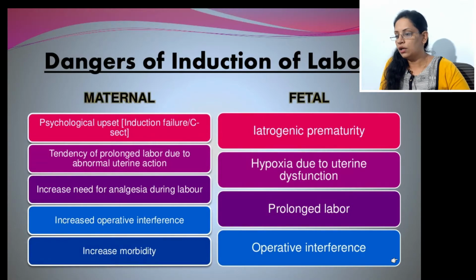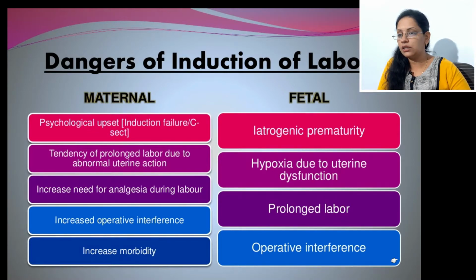Next, some patients may need operative interference, because if labor does not progress, or at the end of actual labor, if patient doesn't cooperate because of the excessive labor pains, she is already exhausted, and while passage of baby, if she is very much exhausted, we have to perform some major or minor surgery. So artificial operative interference can be expected. Then increased morbidity, because of these things, the chances of increased morbidity are there.